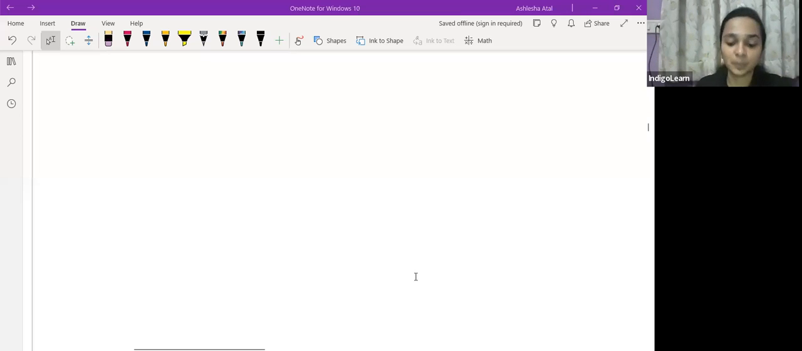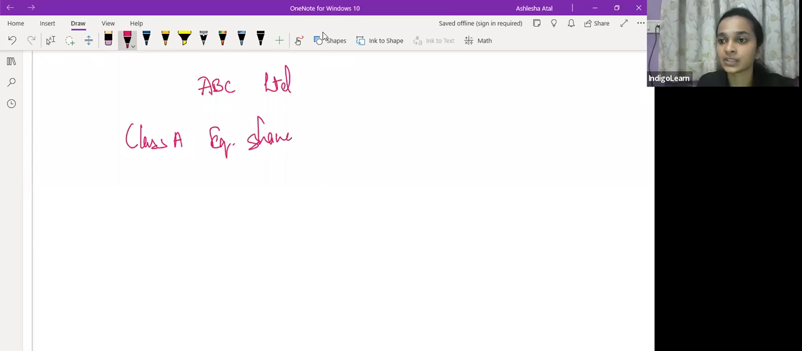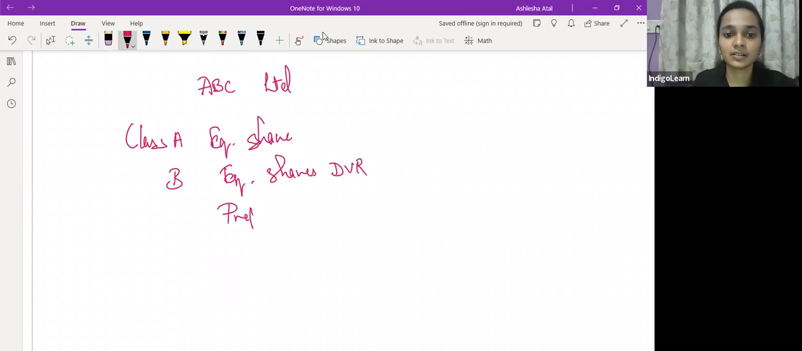Now say एक company है ABC Limited. Now this company has issued class A equity shares. These are equity shares with normal voting rights. Class B एक equity shares है with differential voting rights. फिर एक और preference shares का issue किया है इन्होंने. So different shares, class of shares this company has issued.